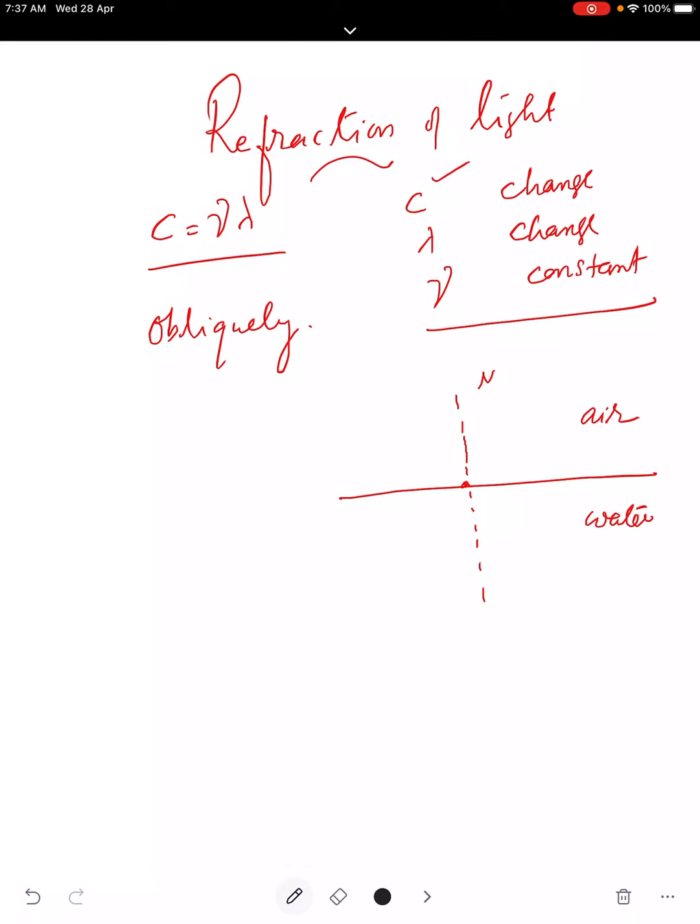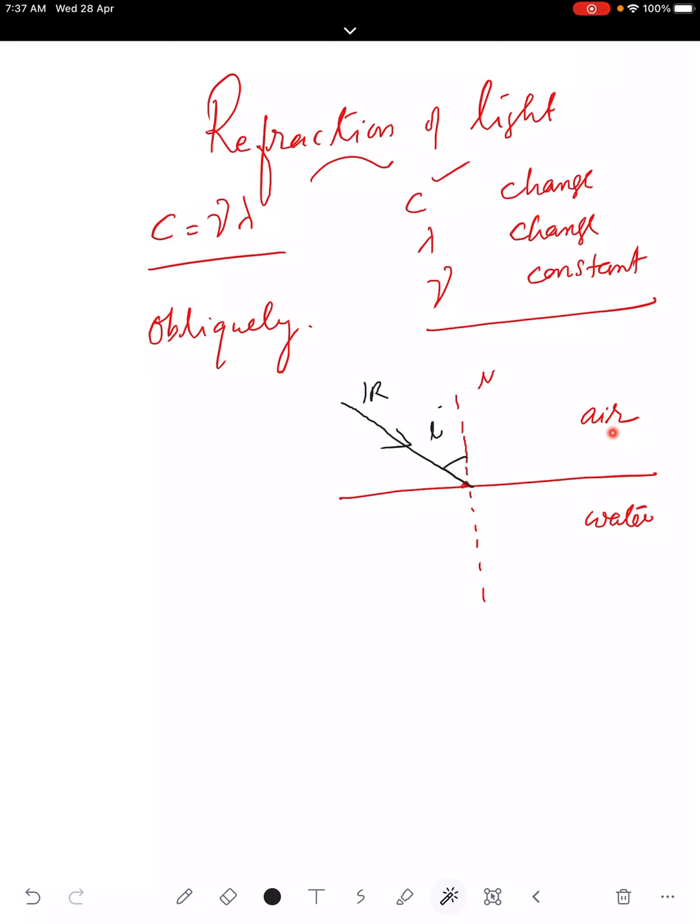This is called oblique incidence. This is the incident ray, and the angle between the incident ray and the normal we call the angle of incidence. So angle of incidence is the angle between the incident ray and the normal. This is the point. So this red line stands for the separating surface between air and water.